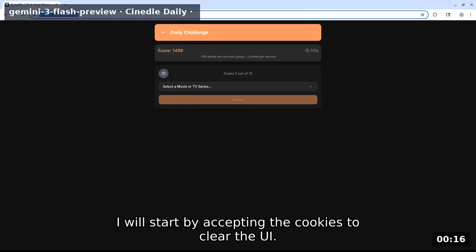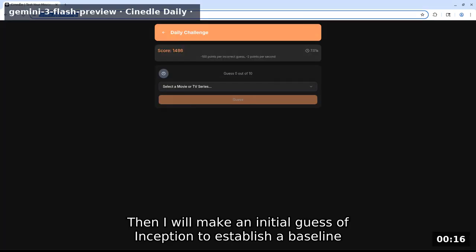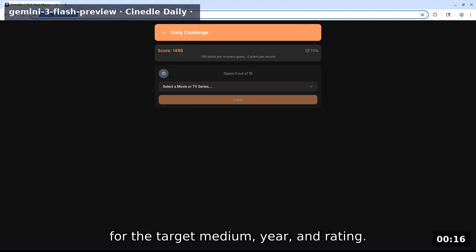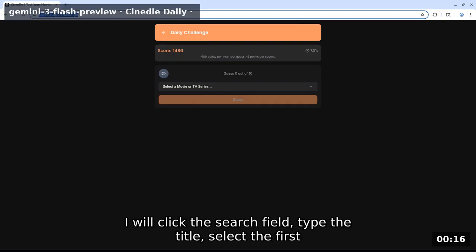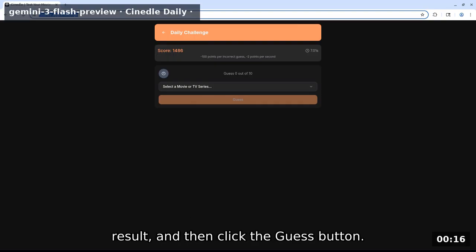I will start by accepting the cookies to clear the UI. Then I will make an initial guess of Inception to establish a baseline for the target medium, year, and rating. I will click the search field, type the title, select the first result, and then click the guess button.